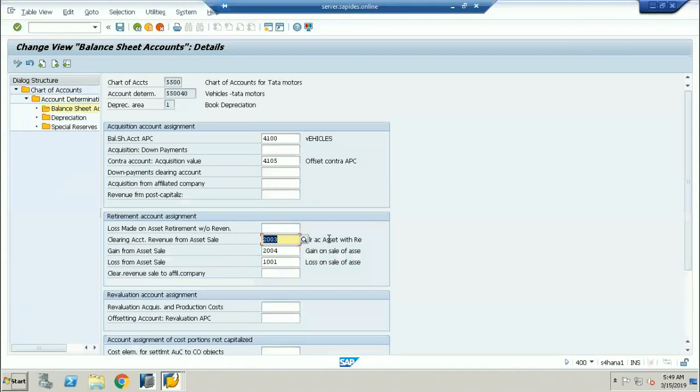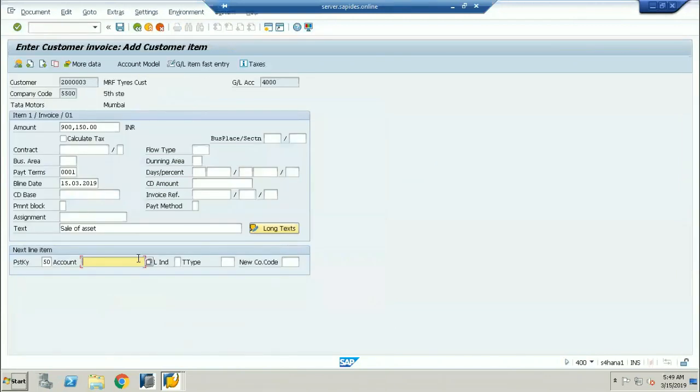This is what exactly I can call a clearing account with revenue, because I'm just making the revenue account. So this account I'll take for the sale of asset. I'm just putting it over here. The transaction is sale of asset with customer, so I'm taking it with revenue. The transaction is going to be 210. 210 is nothing but the sale of asset.